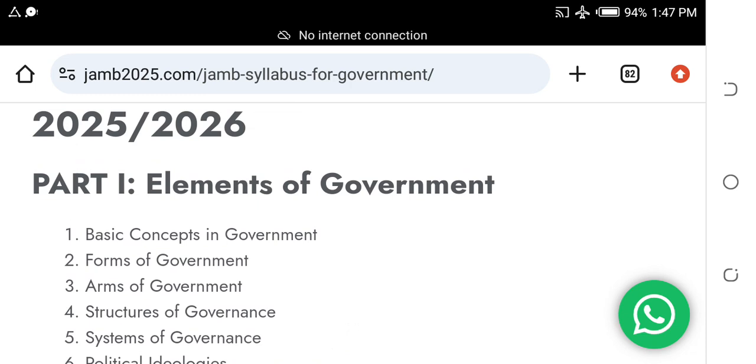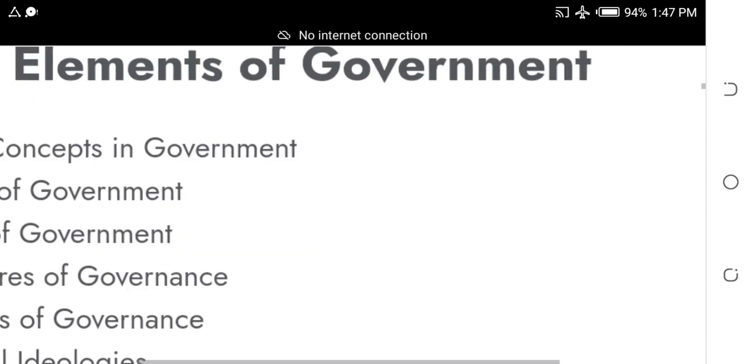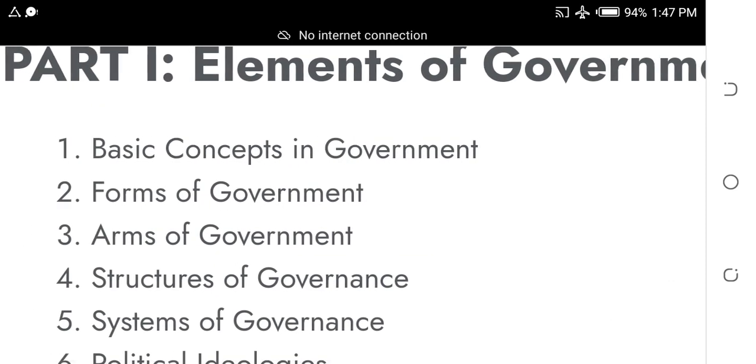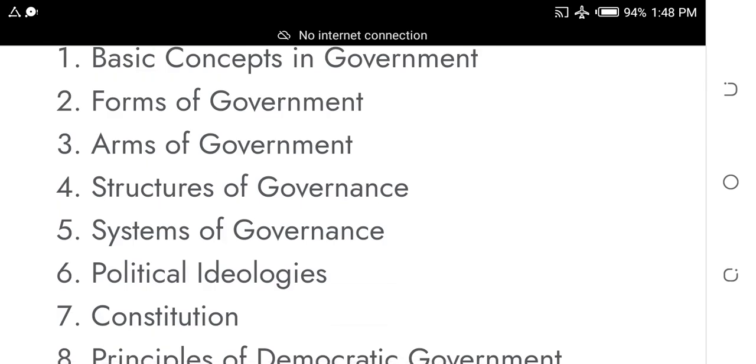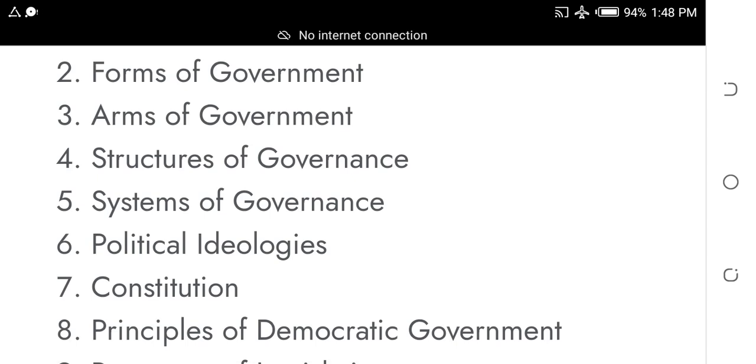JAMB broke government into 4 parts. The first part is elements of government. So I will share those with you. Just pay attention. Elements of government. Number 1 I want you to study is basic concepts of government, like definition of government and all the rest. Just get to your textbook, study basic concept of government. Then study forms of government. Study arms of government. Study structures of government. Study systems of government. Study different political ideologies.